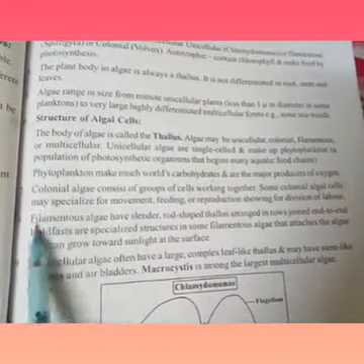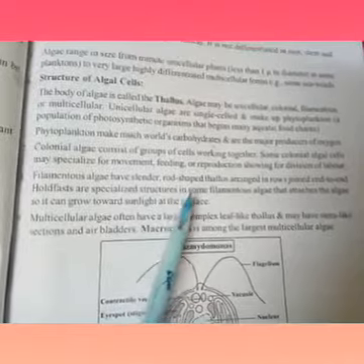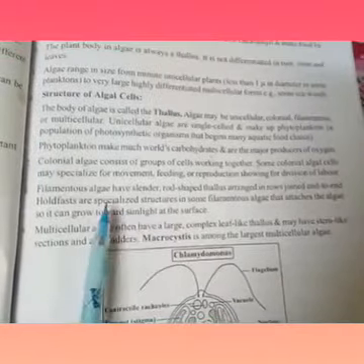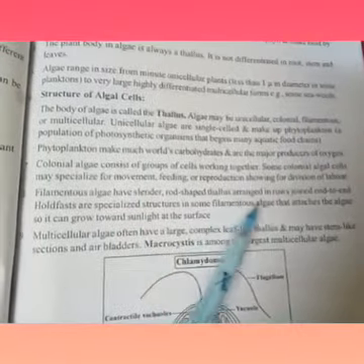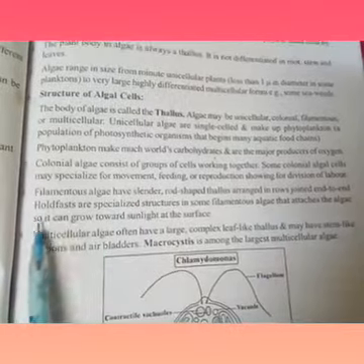And next, filamentous algae have a slender rod shaped thallus. The body will not be like this in a filamentous. The cells are arranged in rows joined end to end, with holdfast and specialized structures in some filamentous algae. So this filamentous algae will be like a ladder. Filamentous algae attach so they can grow towards sunlight at the surface.